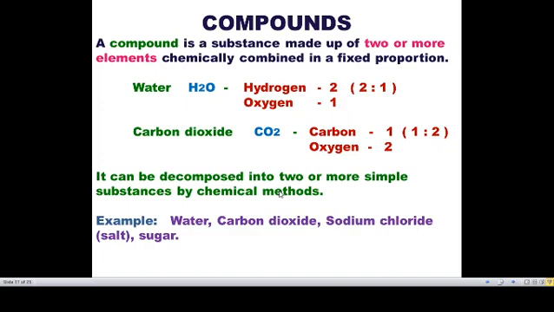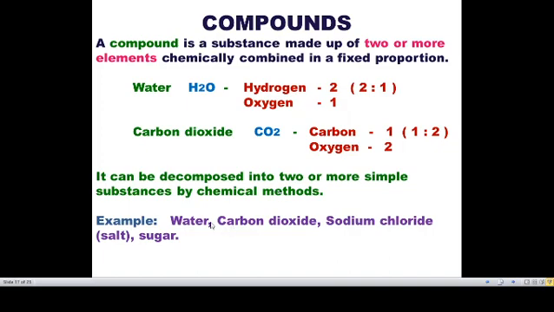If we take water, H2O, that means 2 moles of hydrogen and 1 oxygen combine to give water. So water is a compound and also a pure substance. Carbon dioxide is CO2, 1 carbon and 2 oxygen, that means a 1:2 ratio. So two or more elements combined in a fixed ratio, fixed proportion, are called compounds.